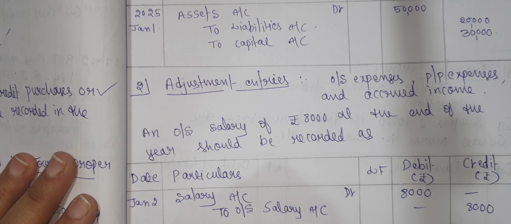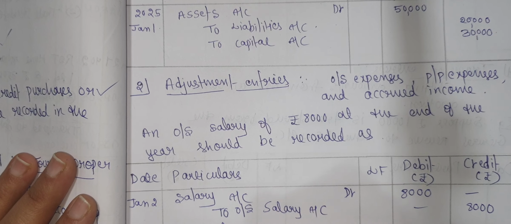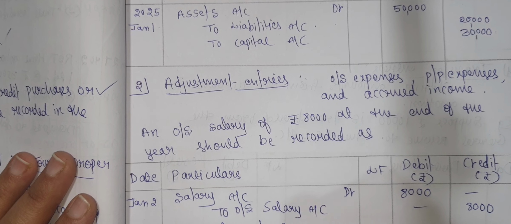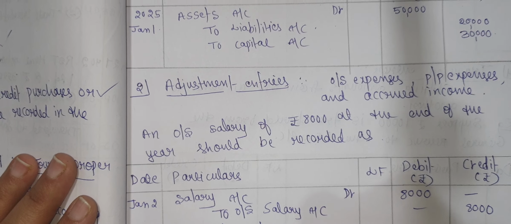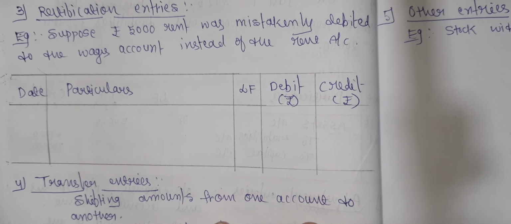Right, like that you can write down, being salary outstanding at year end. This is the narration. Okay, first one is opening entries, second one is adjustment entries. Next one, third one, that is rectification entries.